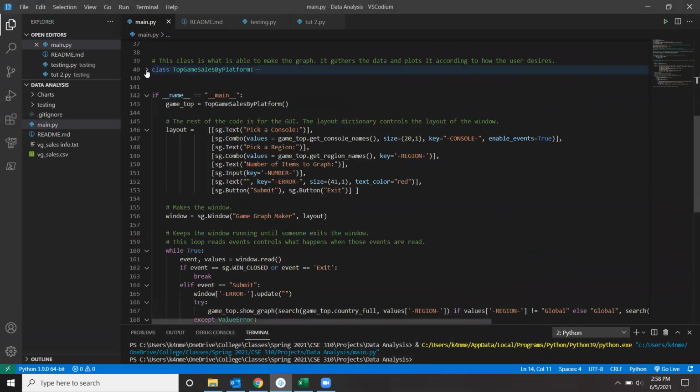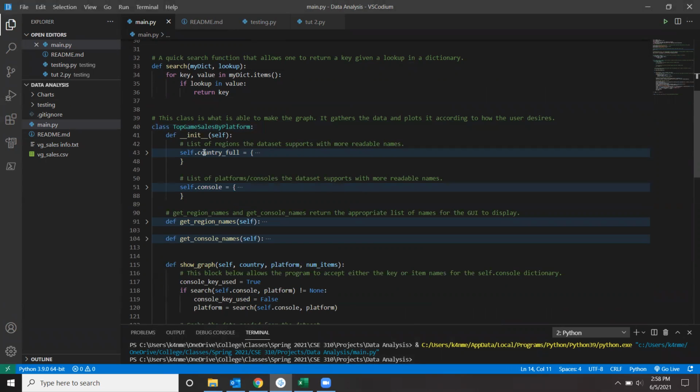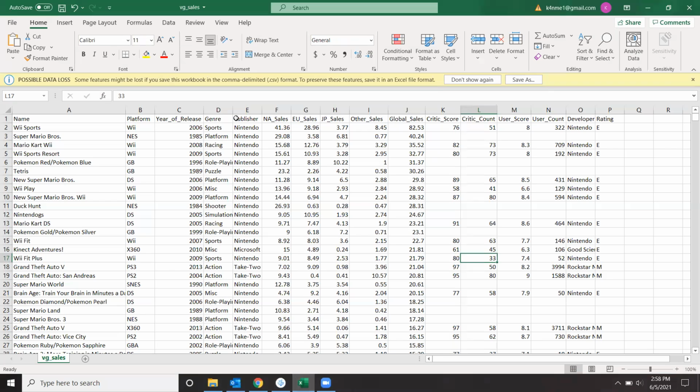this class here is the main function, this is where most of the code is. I established a list of dictionaries that has a category for each region. So if we look at the data set, we'll see that it says NA sales, EU sales, JP sales.